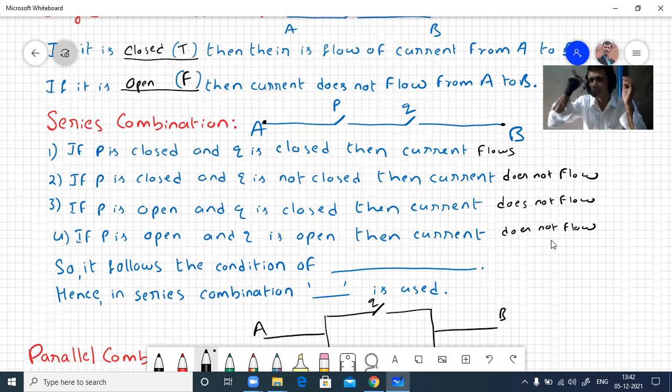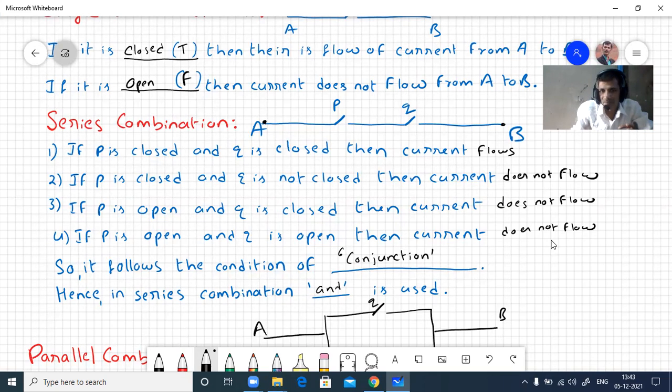From this we observe that the current flows from A to B when P and Q are closed. So it follows the condition of conjunction. You can see conjunction in earlier videos. Hence the series combination can be used for conjunction.